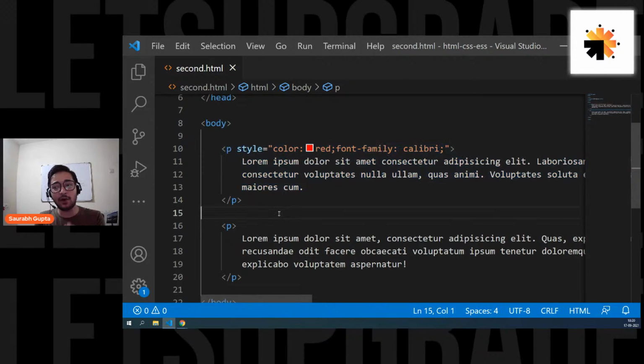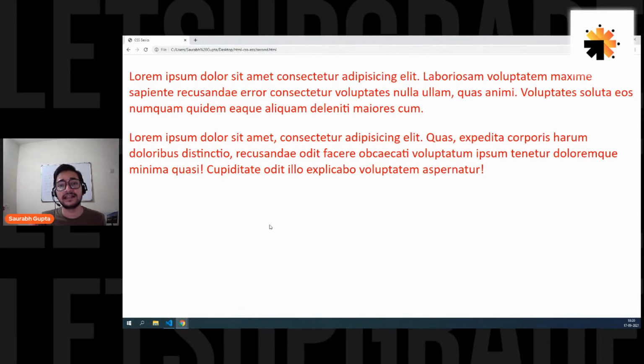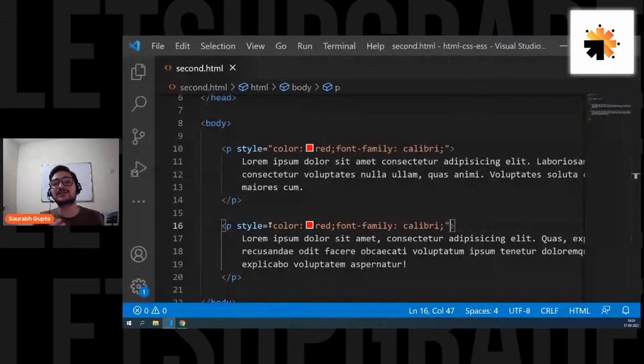That means if I want to apply this CSS on the other element, I cannot reuse it. I have to write it again. Yeah, that's fine, I can copy and paste it, but I am writing the same code again just to get the same CSS. It is not at all reusable. So the disadvantage of inline CSS is it is not at all reusable. That means if you have 100 P elements, you have to write CSS 100 times. If you have thousands of P elements, you have to write CSS 1000 times.